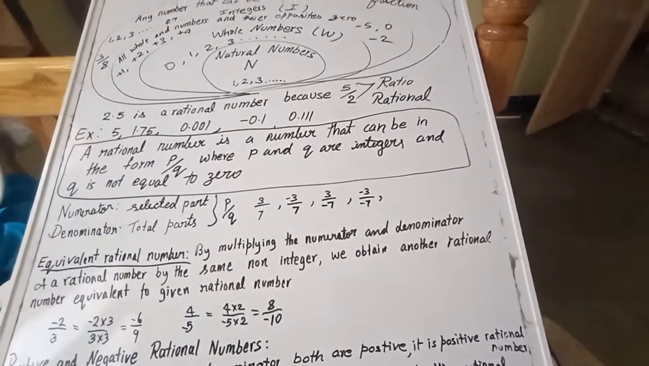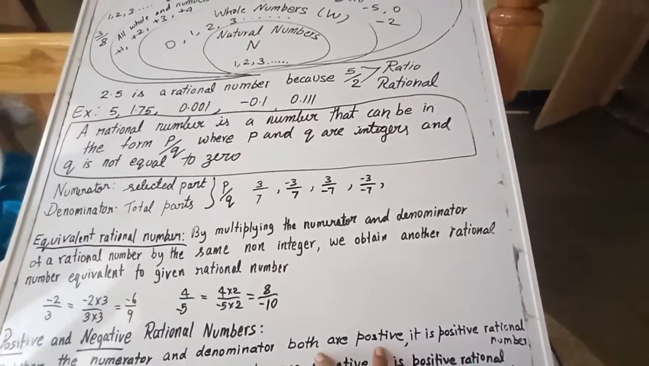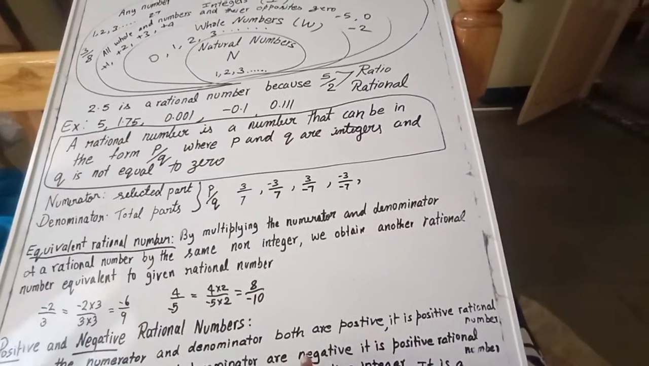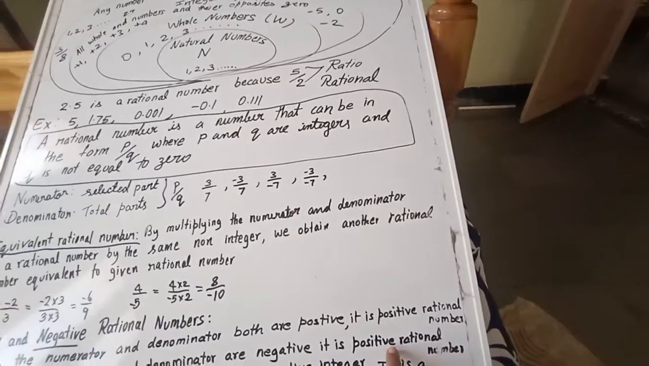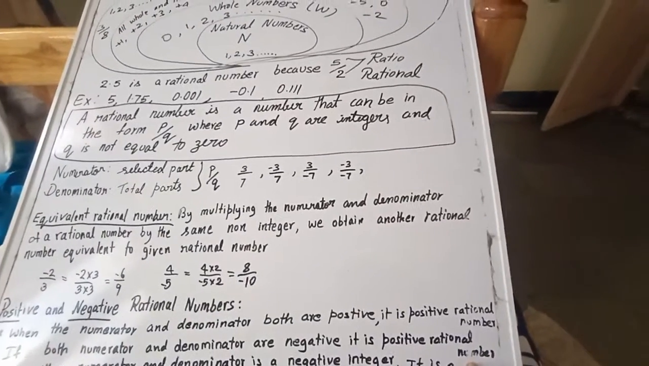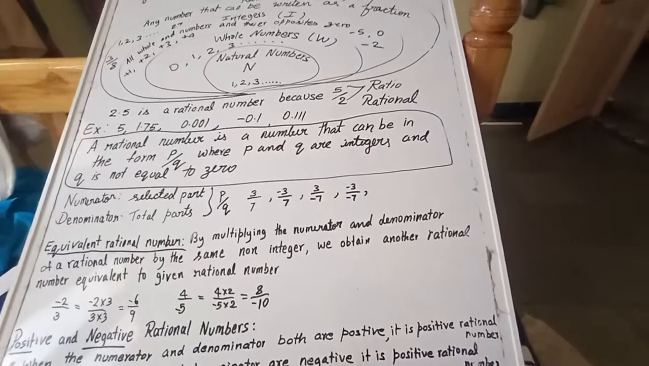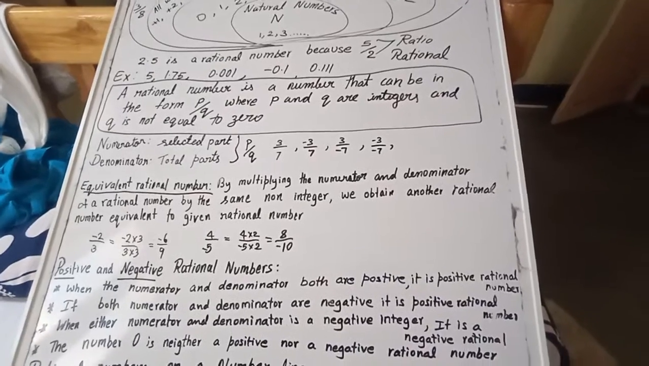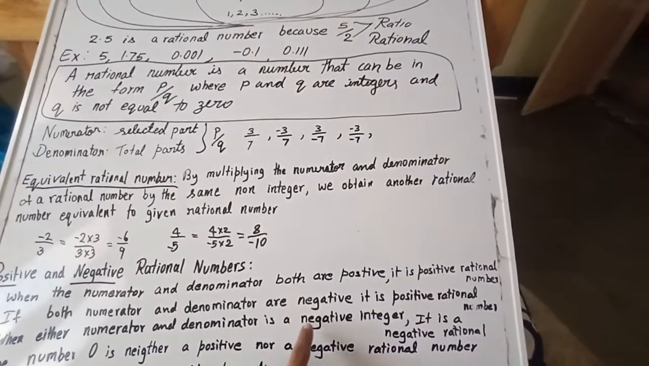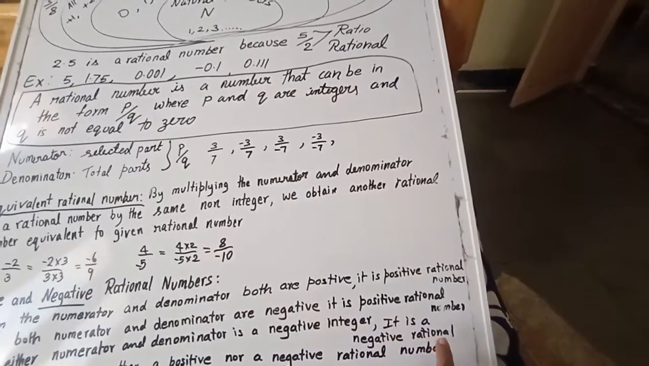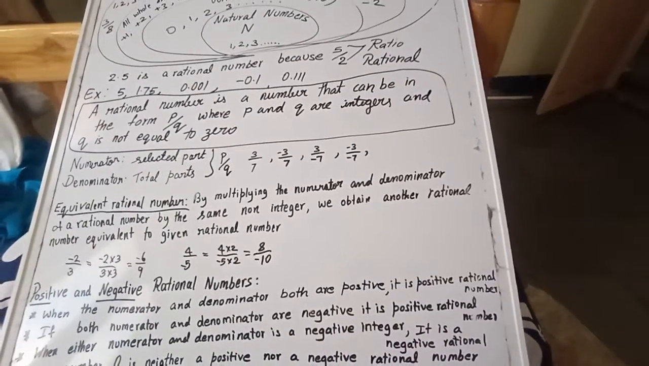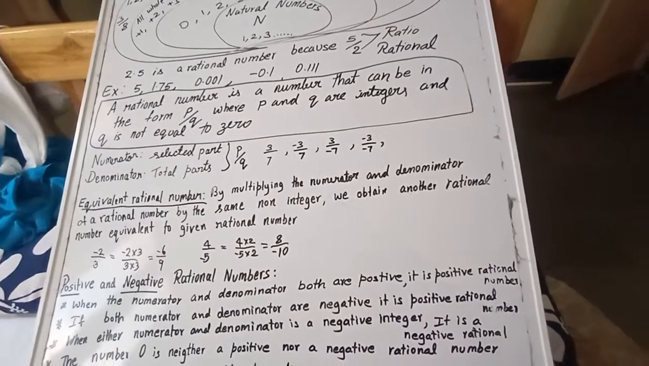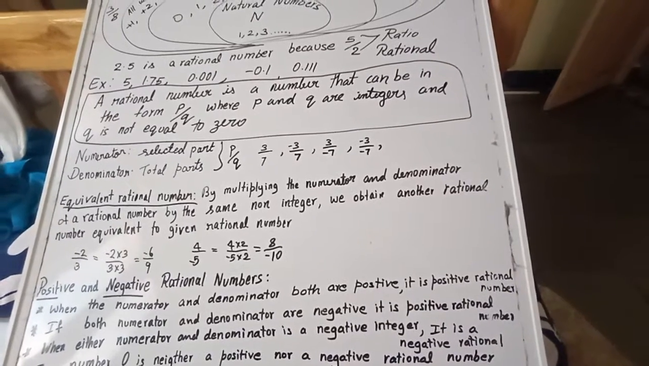This is a type of rational number. If both are positive, then it is a positive rational number. If both numerator and denominator are negative, it is also a positive rational number. Keep in your mind, if both are negative, then it is a positive rational number. But when either the numerator or the denominator is negative, then it is a negative rational number. If the numerator is negative, it is a negative rational number. If the denominator is negative, then also it is a negative rational number.